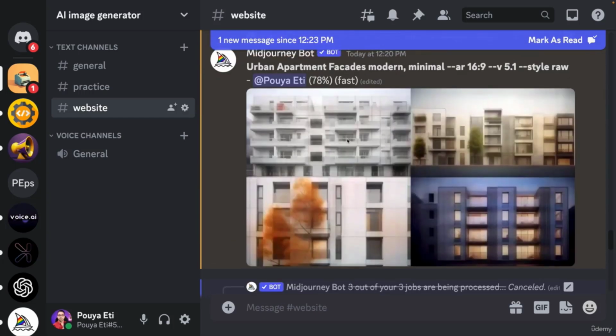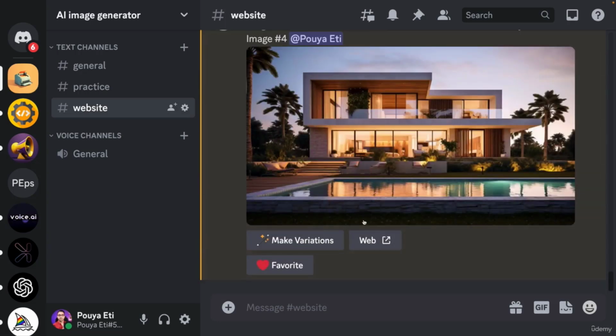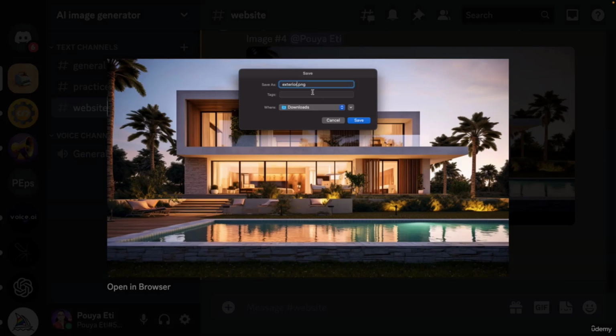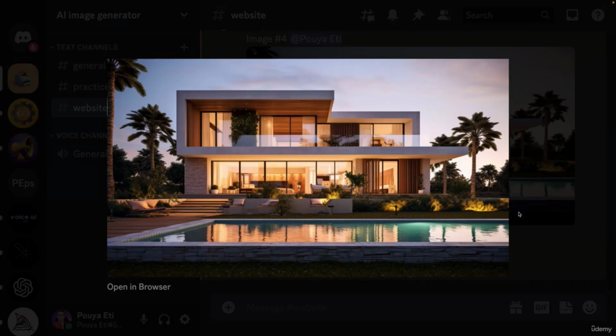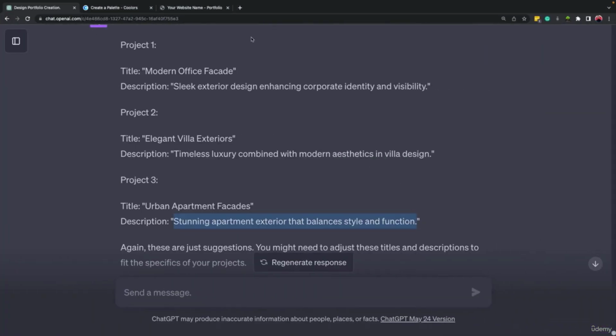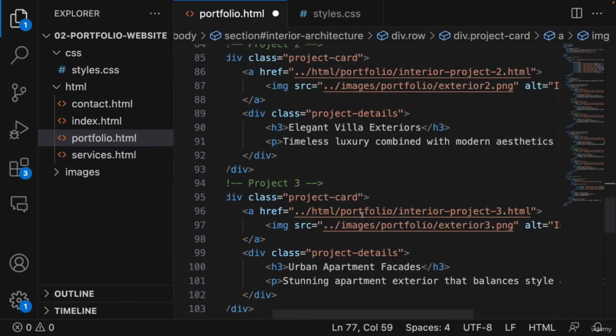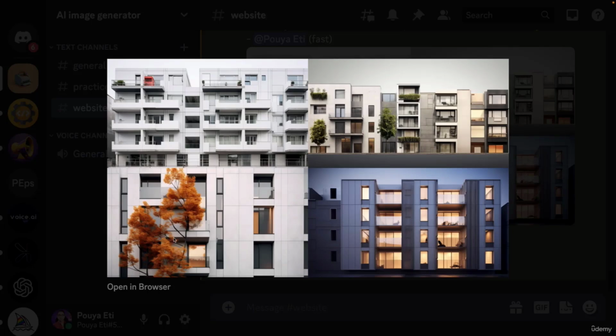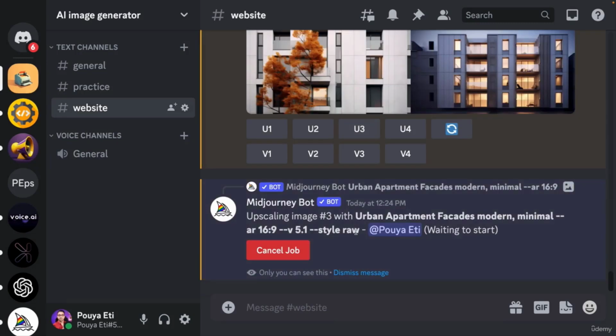It's doing it again. All right, here is the apartment. So this is the villa. Let's save the image. This one will be exterior 2. And we need to wait for number 3, which is the apartment. Let's wait for the image. Okay, it's ready. This is nice. This is also nice, but it is very cold. This is also good. Okay, I'm going to go with this one, number 3. Upscale number 3.